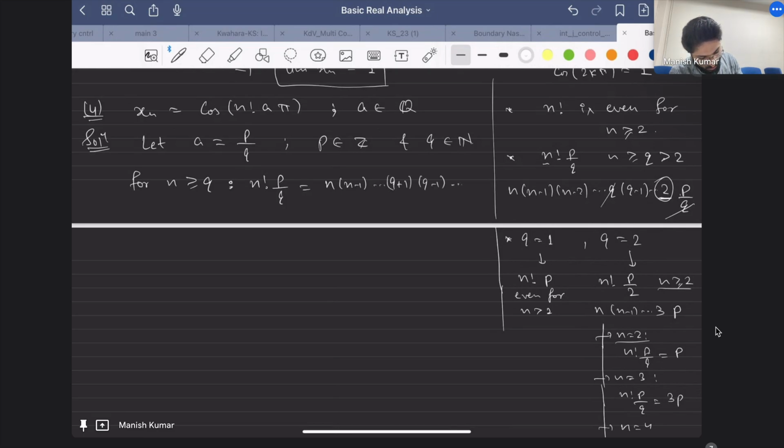Here I am assuming n is strictly greater than 2. Then I can write this expansion at least.